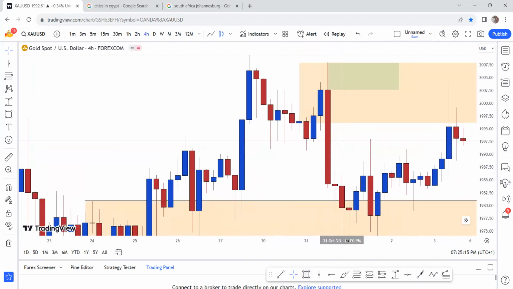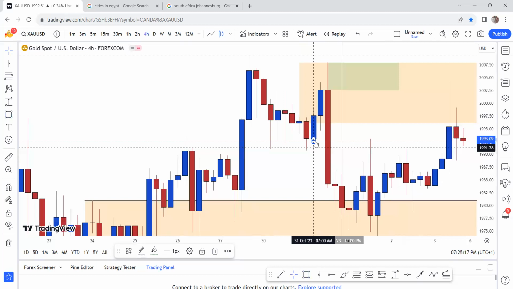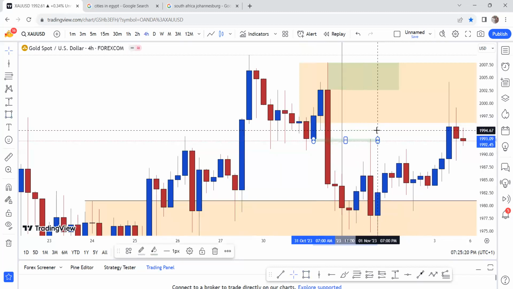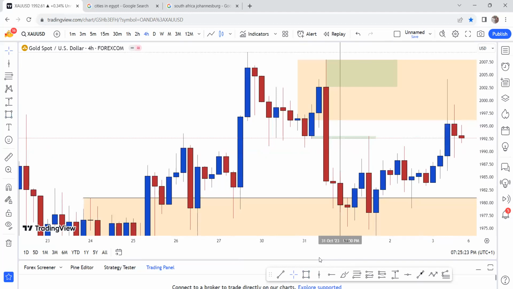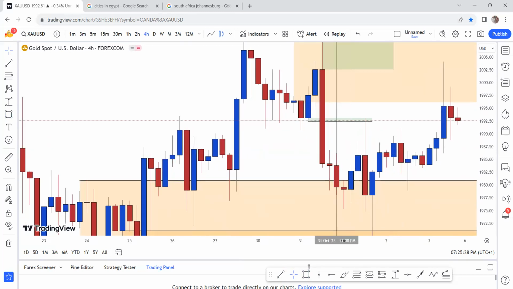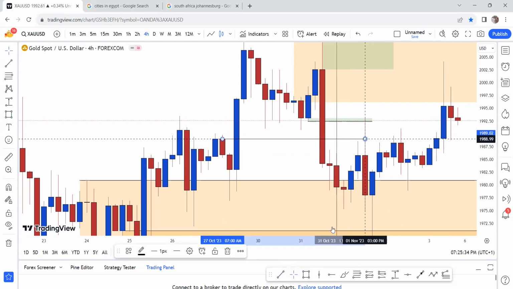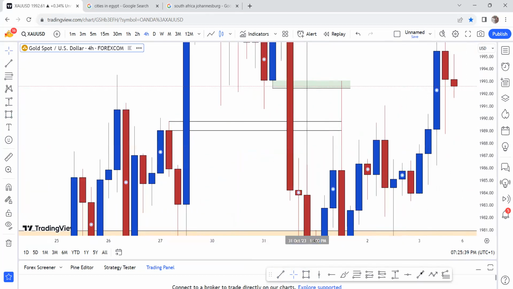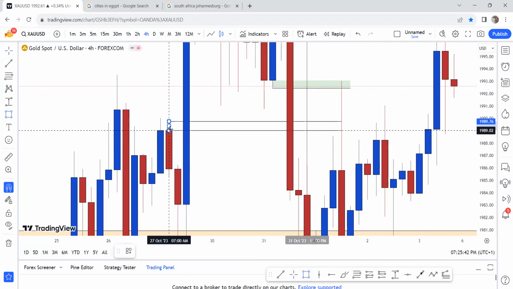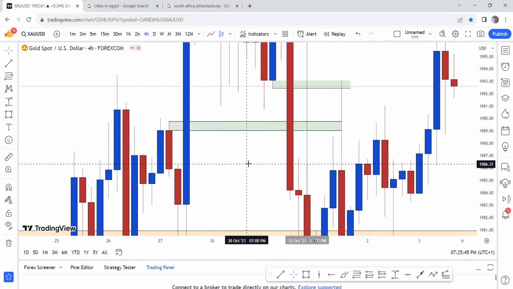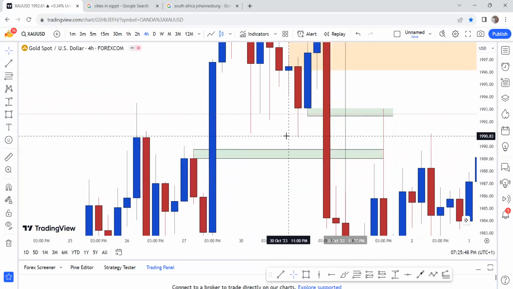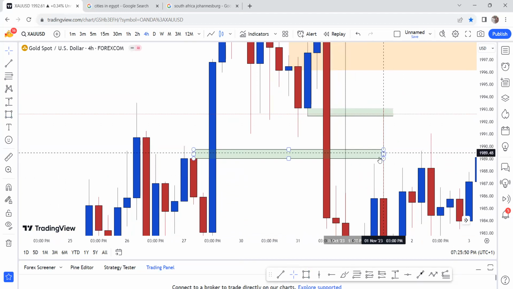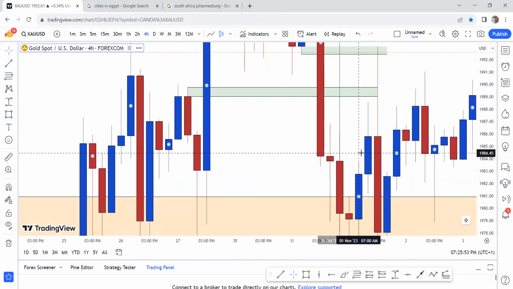Now, before then, I'm like, okay, I have this zone, because that was a support area. I have that zone as my point of consideration. And I also have this zone. Can you see that all these zones are SNL zones? Because price broke out of this zone, right? Never tested, still broke out of that zone. And so therefore, these zones are zones of my major concern.